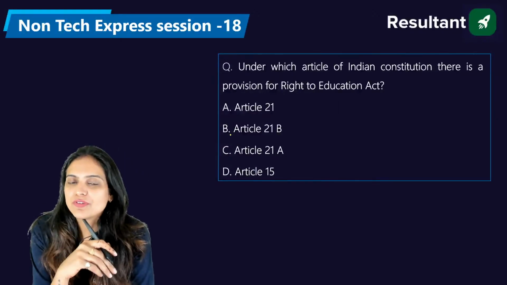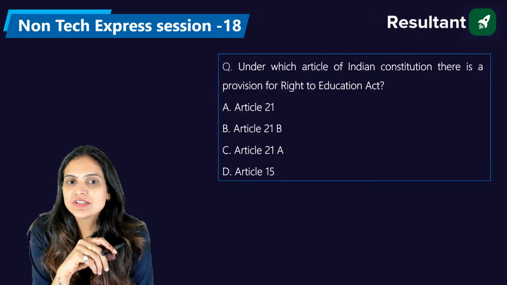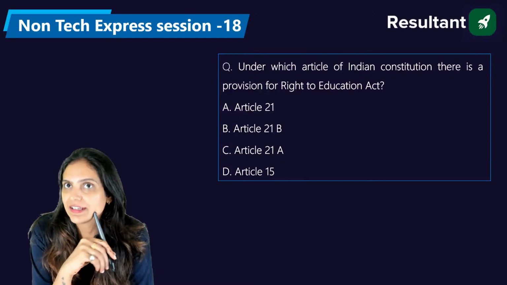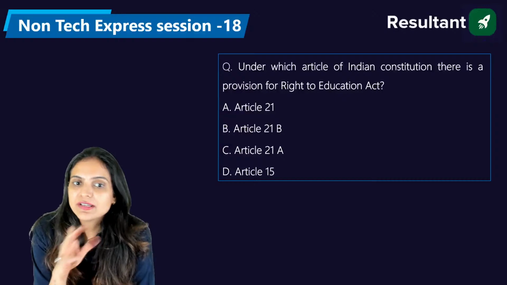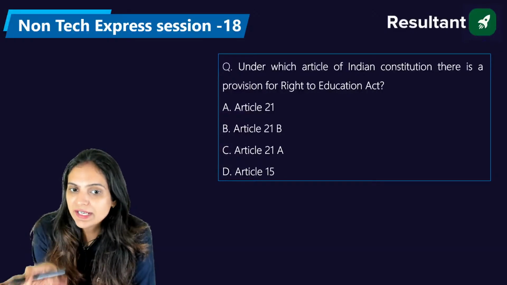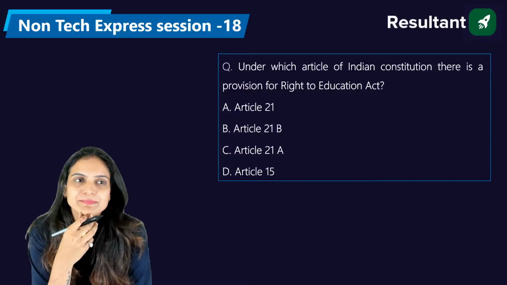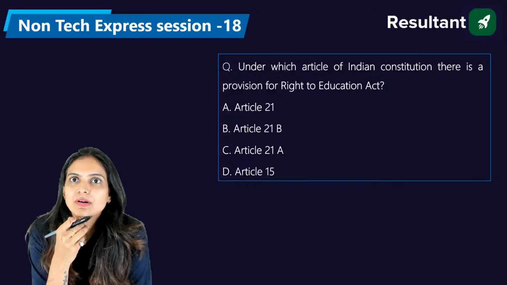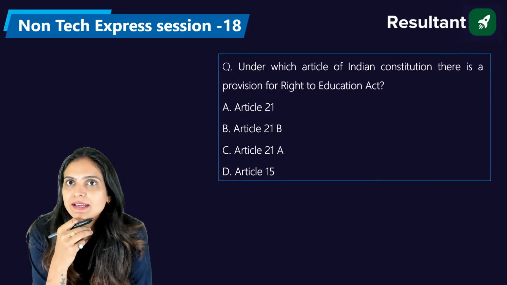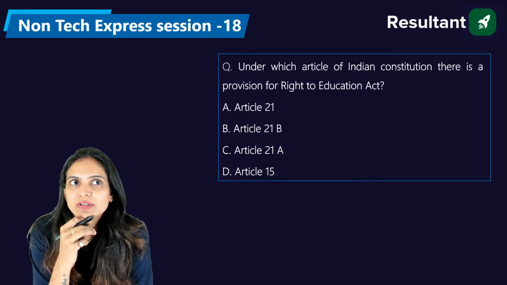Okay, under which of the following articles of the Indian Constitution is there a provision for the Right to Education? Article 21, Article 21B, Article 21A, Article 15. Everyone? So Venkat says C, Article 21A. Devanshu also says Article 21A.